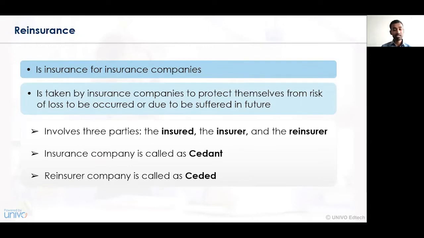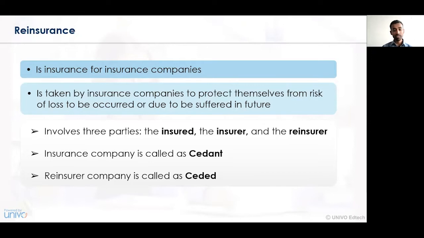Whenever the risk of loss exists, the insurance company also wants to minimize the loss that they are going to suffer. So in order to reduce that loss, they take an insurance policy, and the insurance company itself is taking the insurance policy from another insurance company.